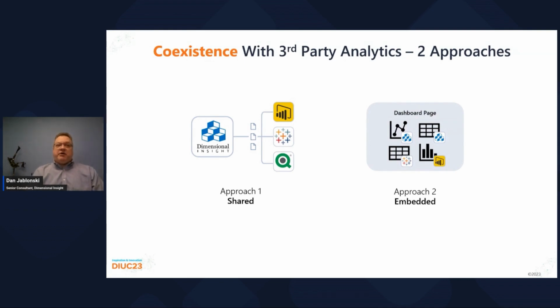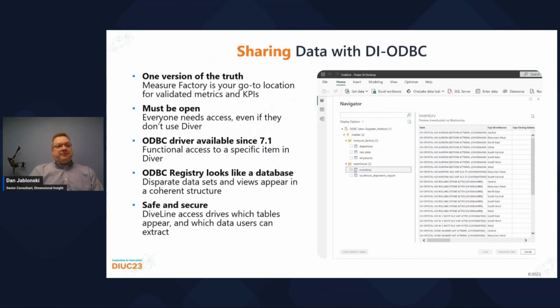On the flip side, you may already have content developed in other systems and using other presentation tools. If some of that content needs to be shared within Diver, we need to embed all of that so everyone can use a single My Library environment. So let's start with sharing.